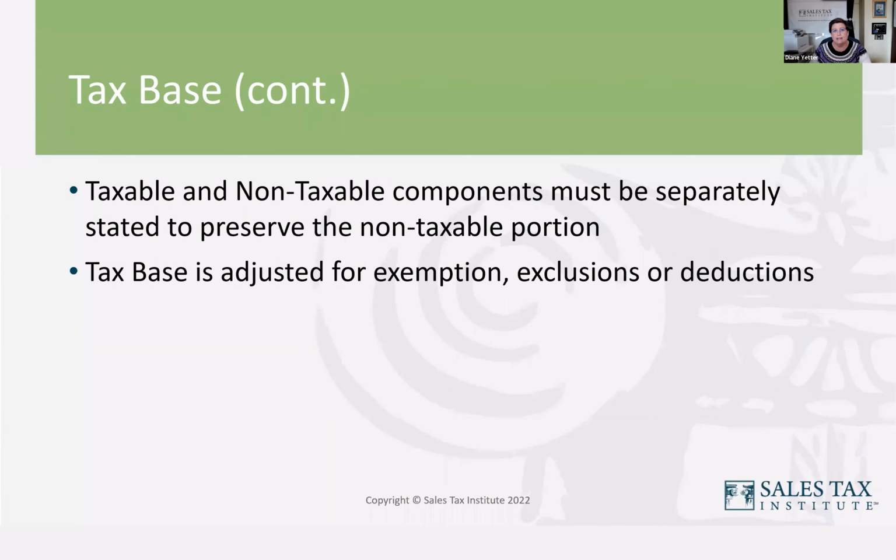Once I have that tax base defined, just as we talked about earlier about separately stating my taxable and non-taxable components. So if I have that washing machine with delivery, I want to make sure that I separately state that delivery charge so I can evaluate the taxability of that separately. Once you have that tax base, then you're going to look for exemptions, exclusions, and deductions. Talked about a lot of those just a minute ago with exemptions.